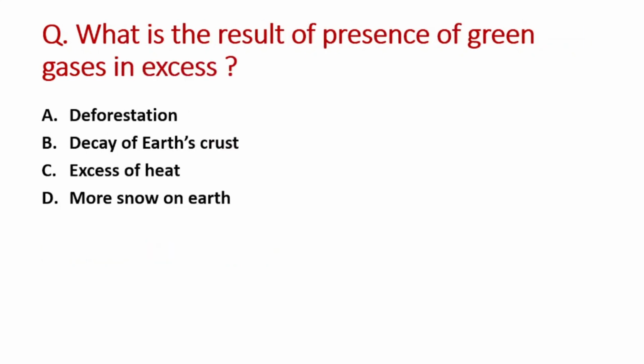Next question is, what is the result of presence of greenhouse gases in excess? A option is deforestation, B is decay of Earth's crust, C option is excess of heat and D option is more snow on Earth. So right answer is option C, that is excess of heat.